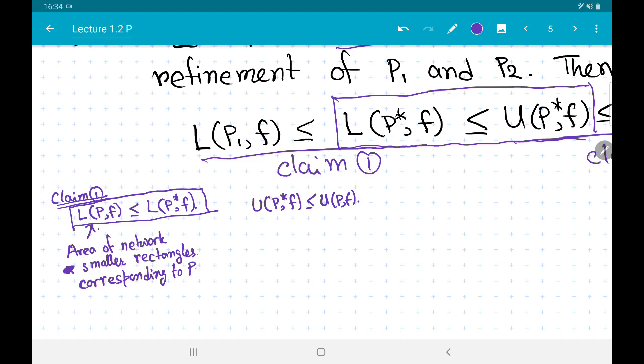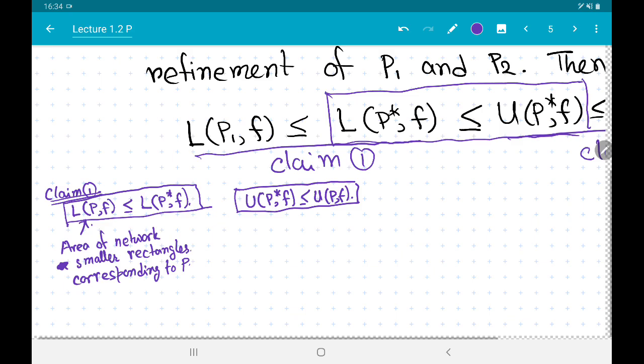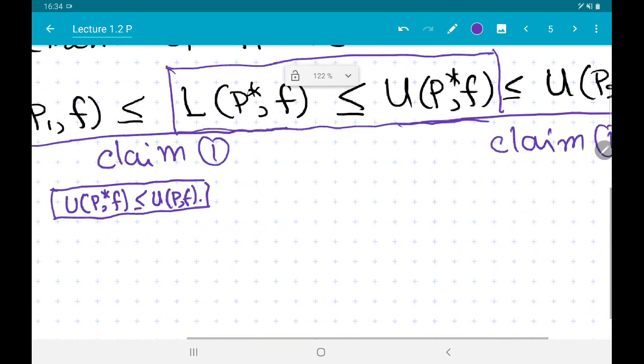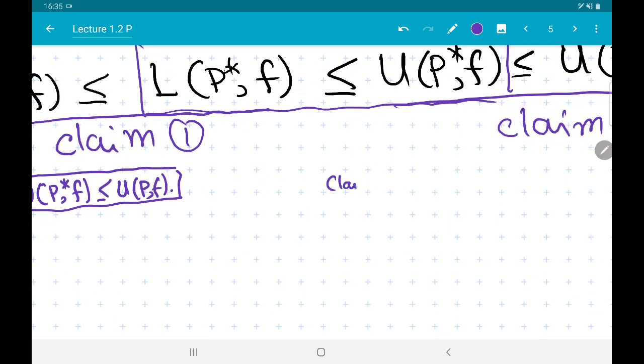From above, if we keep on introducing more points to the partition, then we get better and better approximations of the area. So this geometric information is captured in these two inequalities. Now what does claim 2 say? Claim 2 says that LP1F is always less than or equal to UP2F.